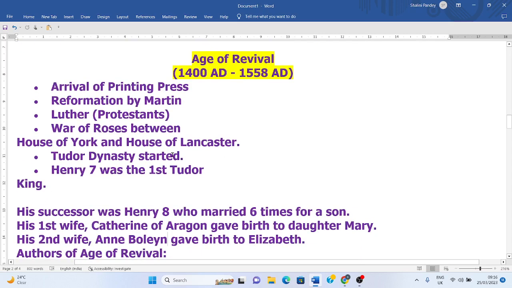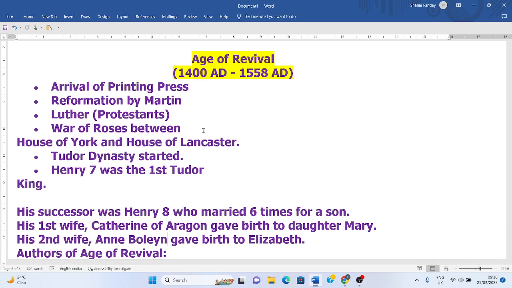Now we will discuss the Age of Revival. The Age of Revival's timeline is from 1400 AD to 1555 AD, and it comes after the Age of Chaucer. And the notable events which happened during this age are the arrival of the printing press.